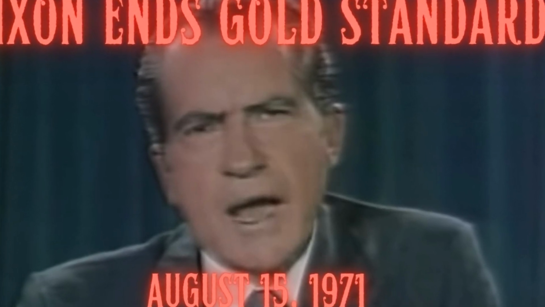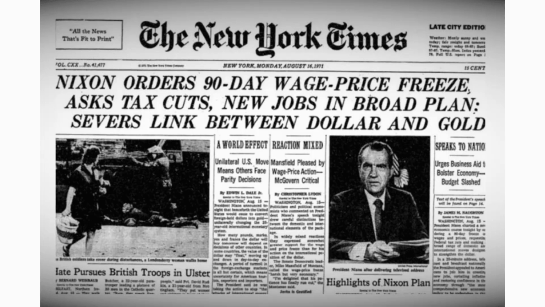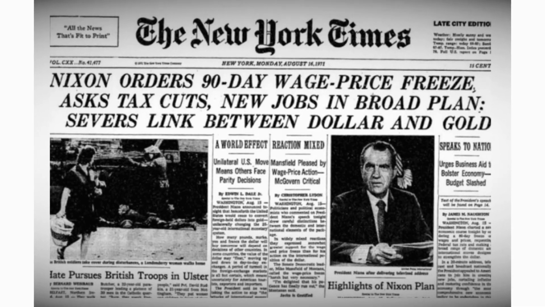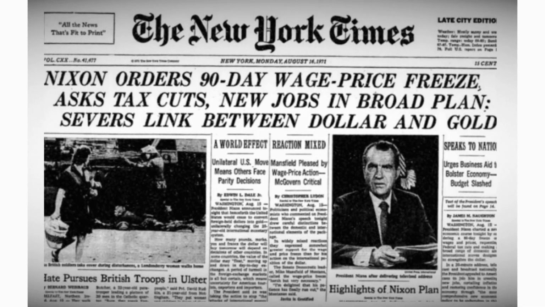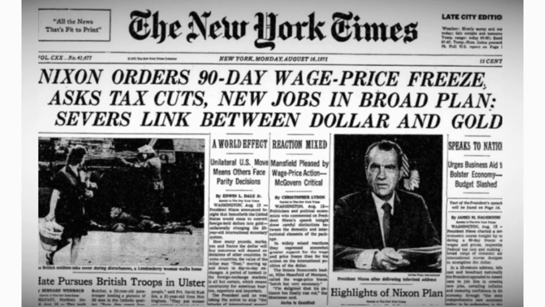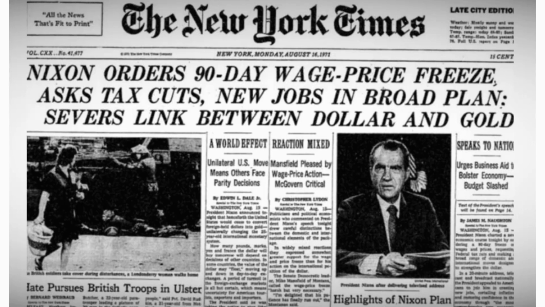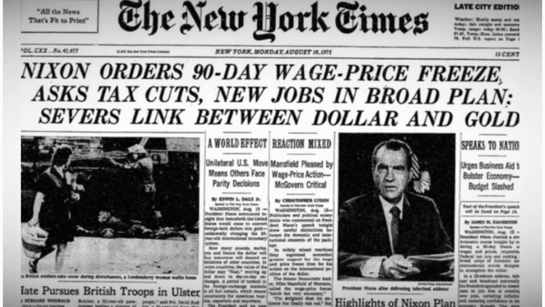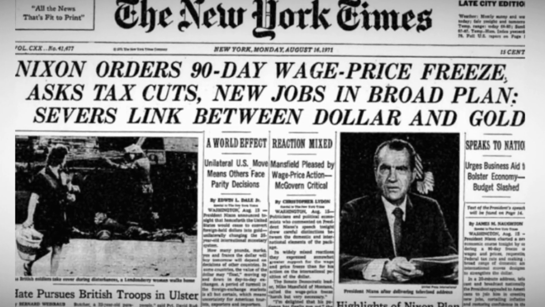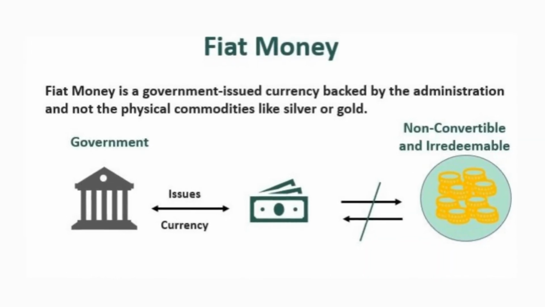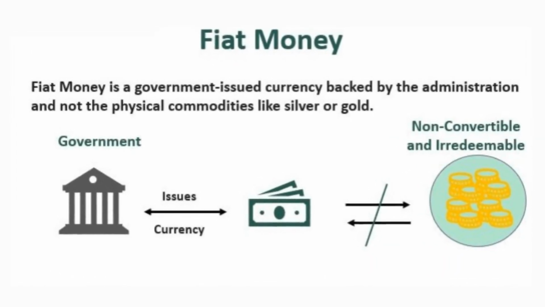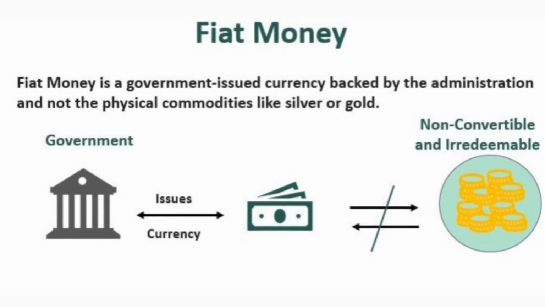In what is now referred to as the Nixon Shock, he announced the suspension of the dollar's convertibility into gold. This decision aimed to stabilize the U.S. economy and prevent further depletion of U.S. gold reserves. It also marked the beginning of the end for the Bretton Woods system. With the end of the gold standard, the U.S. dollar and other major currencies became fiat currencies.